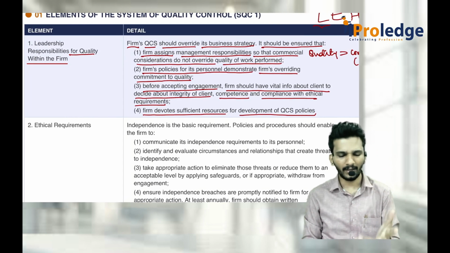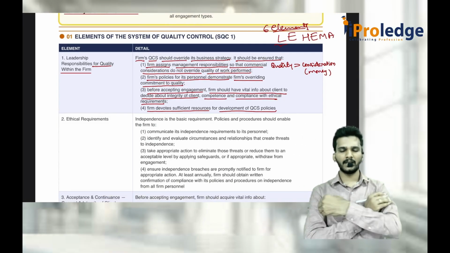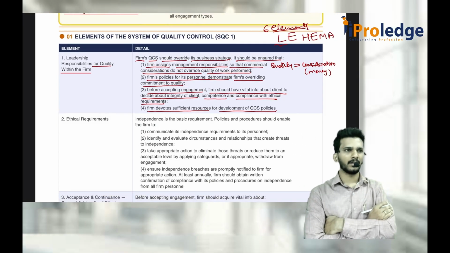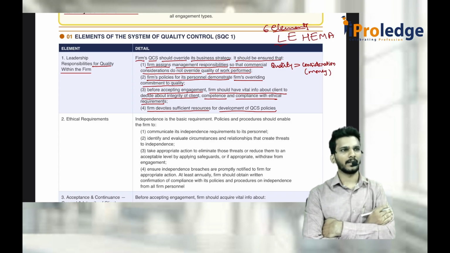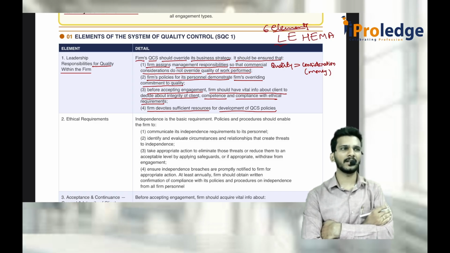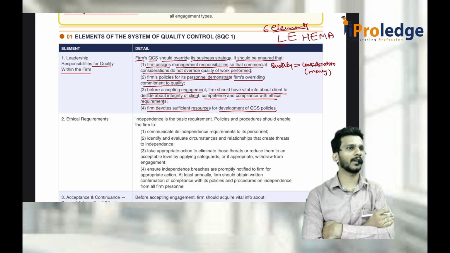Sir, you tell me, why is this SQC1 required? See, consider I am there in a firm now. I thought we will do some policies. Consider we did it in an oral format. But what if tomorrow I'm gone? Then again we should sit and discuss or tell everything to every employee, new employee and everybody. It is better to document everything.